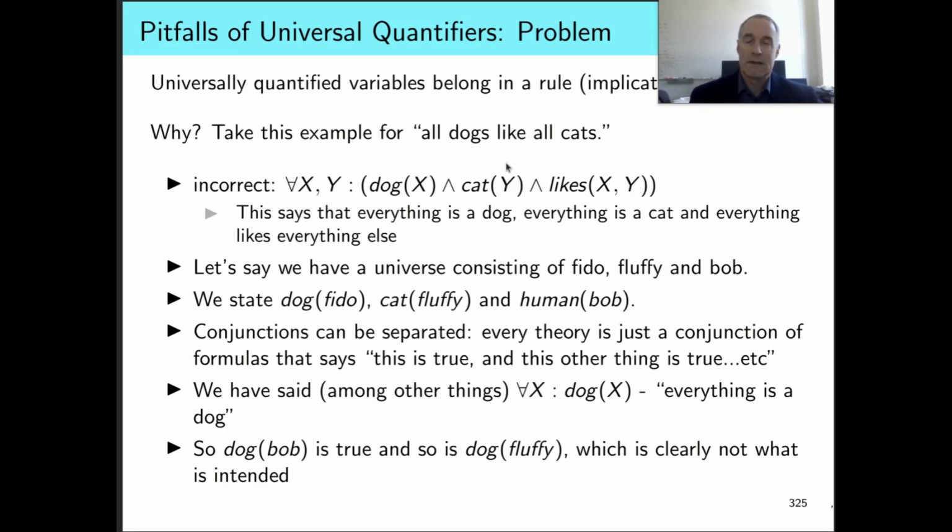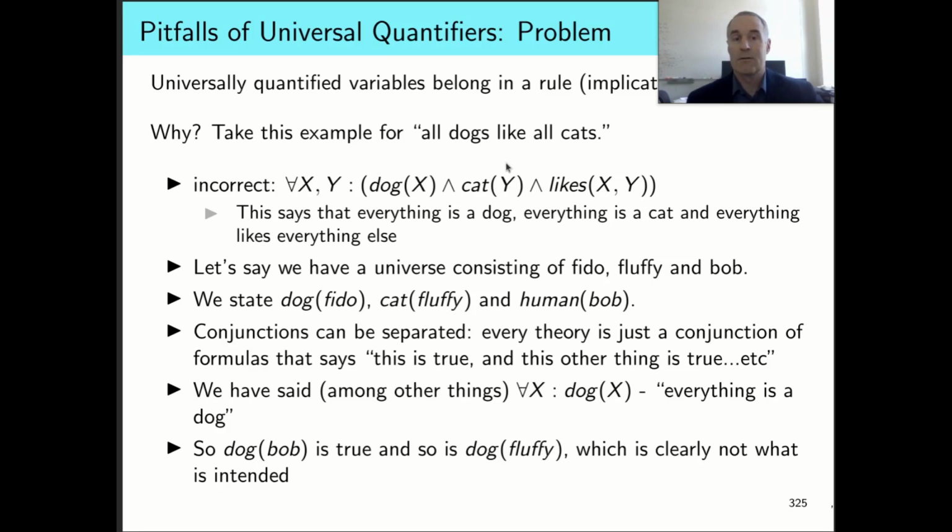So let's make this a little more concrete. Let's say we have a universe with just three entities in it: Fido, Fluffy, and Bob. Fido's a dog, Fluffy's a cat, and Bob's a human. If we say this incorrect sentence, we are saying, among other things, individually, that for all x, x is a dog.